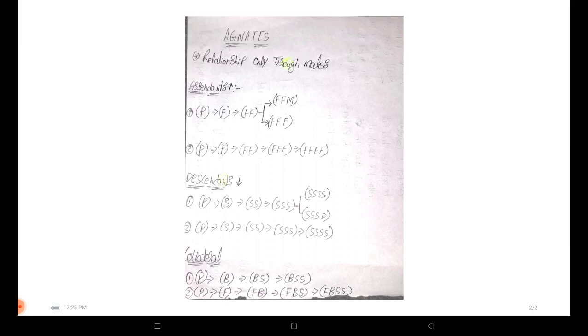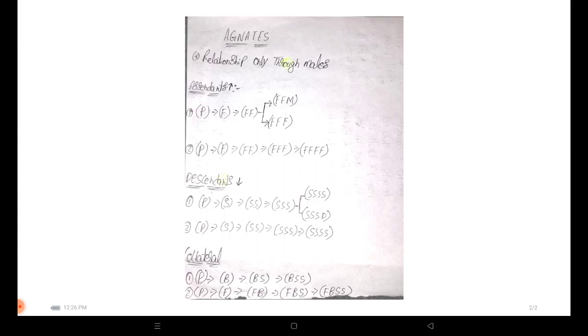Okay, and they are male blood relations, not female. We'll be talking about females in another video; I'll try to do it. So we'll go to the next concept, that is descendants.